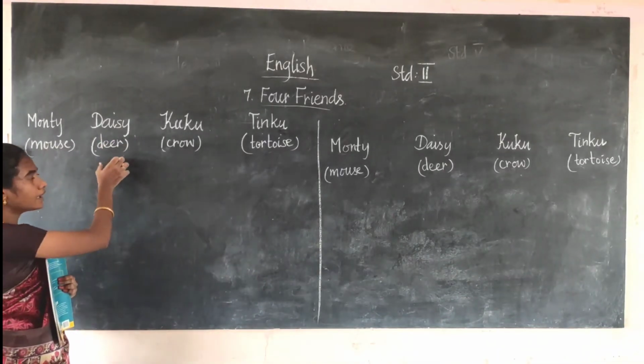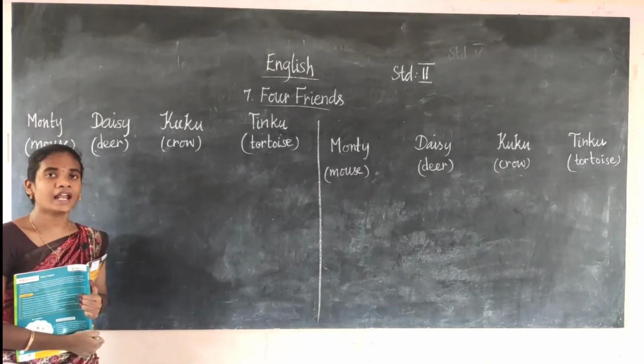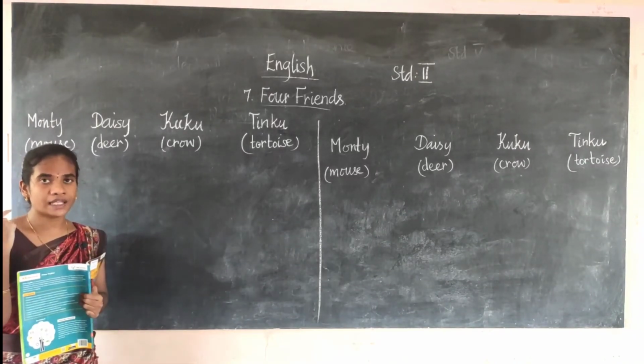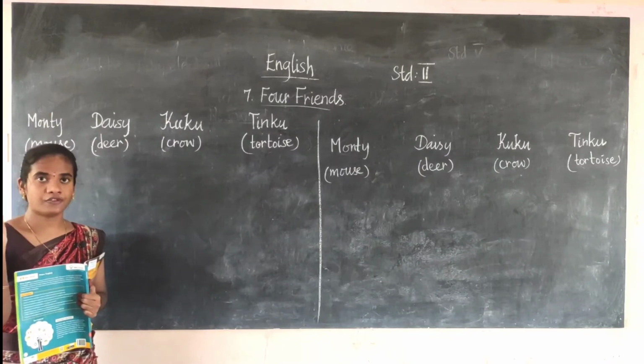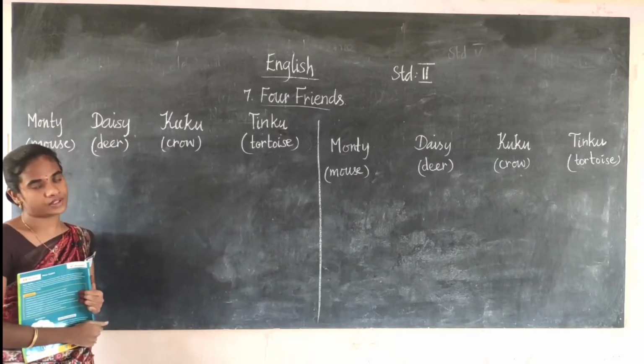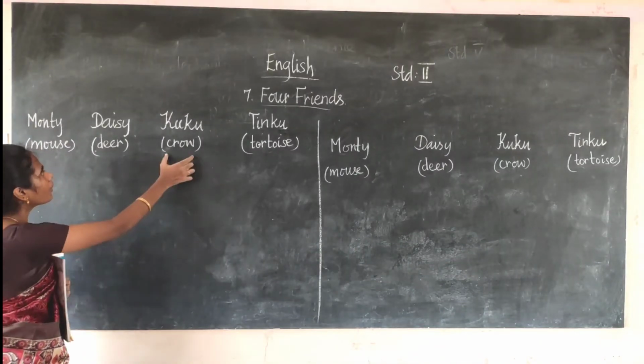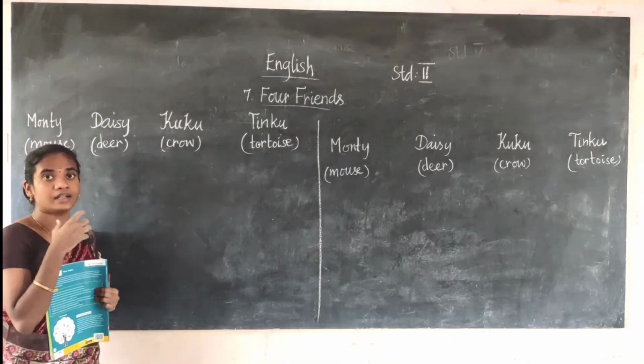Now the deer is also calling out for help. The crow hears the sound of the deer and flies towards it. Finally, the crow meets the deer.